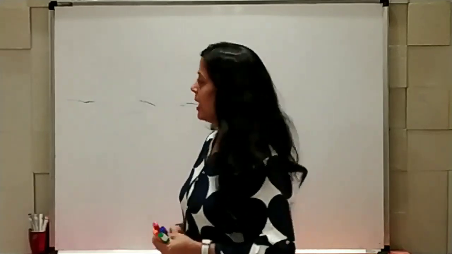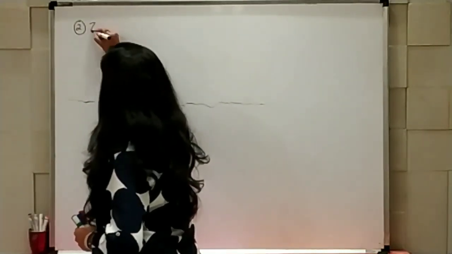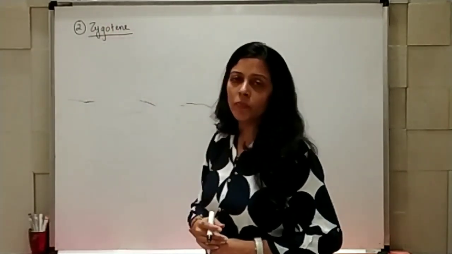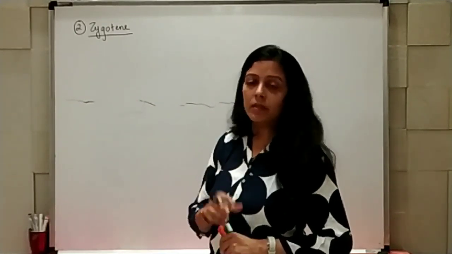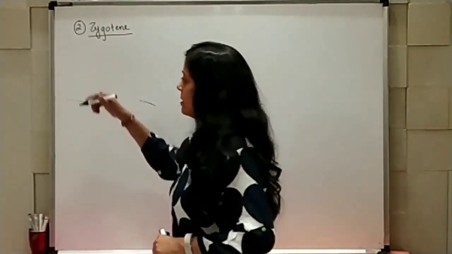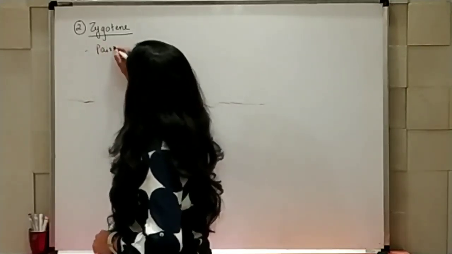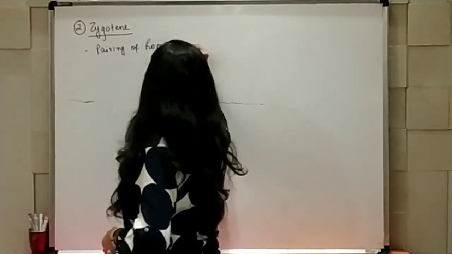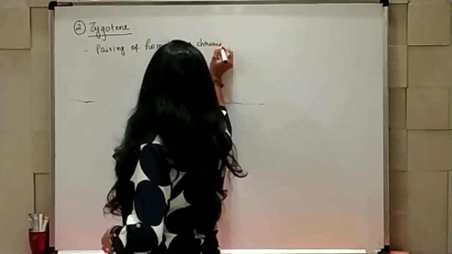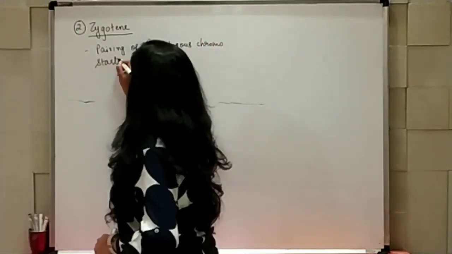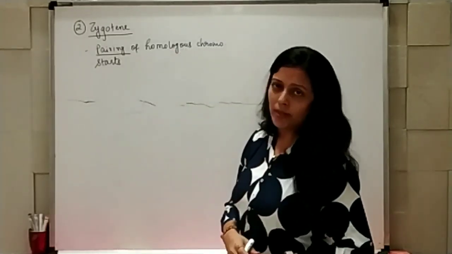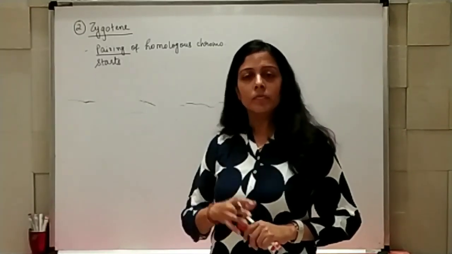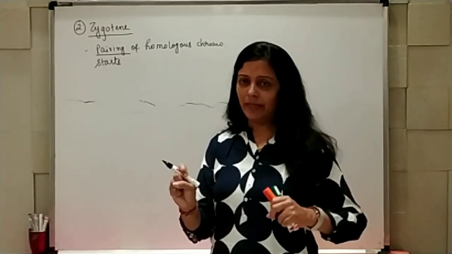Now second stage, that is known as zygotene. In zygotene subphase, pairing is happening. Zygo means conjugation. Means here pairing of homologous chromosomes starts. What is the word meaning of homologous? Homologous means having similar structure. Because here the chromosomes come from maternal side as well as paternal side. Right?